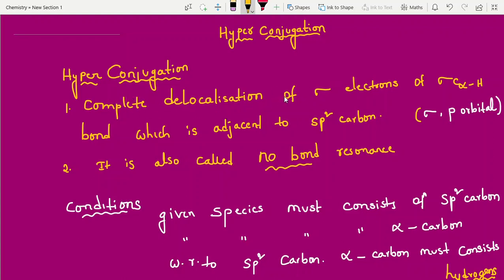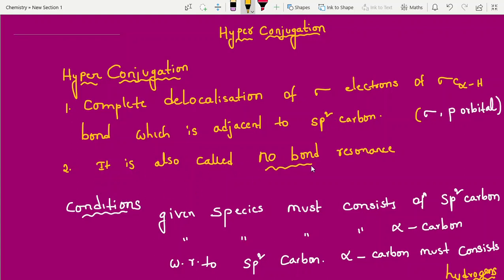Complete delocalization of sigma electrons of the sigma C-alpha H bond, alpha hydrogen. What is alpha hydrogen? What is alpha carbon? I am going to explain. Complete delocalization of sigma electrons of the sigma C-alpha H bond which is adjacent to an sp2 carbon. Sometimes they will ask sigma p orbital also. Both are the same, students. Why are both the same? Why are you taking sigma p and sigma sp2? I will show the points.